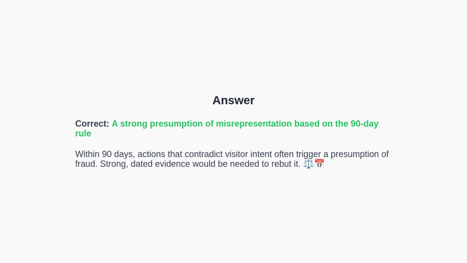You may pause the video now to think about the answer. We will discuss the answer in the next section of the video. The correct answer is a strong presumption of misrepresentation based on the 90-day rule. Actions within 90 days that contradict non-immigrant intent trigger a presumption of fraud that must be rebutted with strong, dated evidence and a credible narrative.